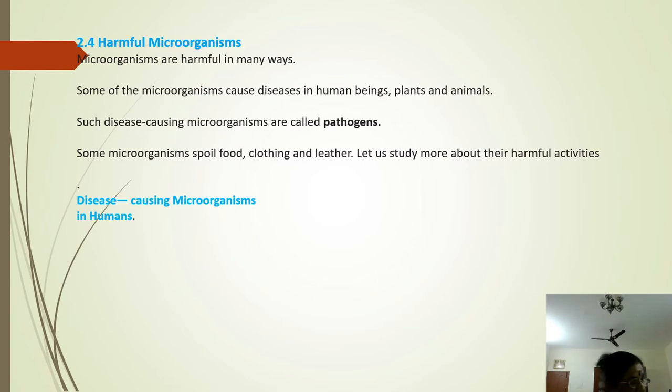Then rabies is caused through the bite of a rabid animal, mainly a dog or cat. This is for viral diseases. What are all the viral diseases? Common cold, flu, chickenpox, measles, dengue and rabies.